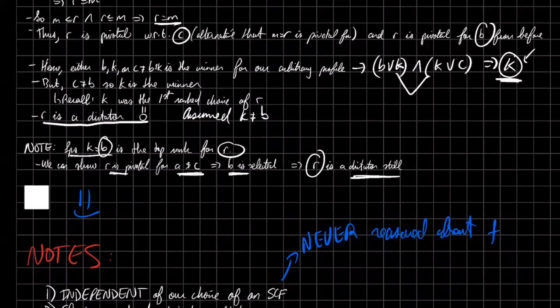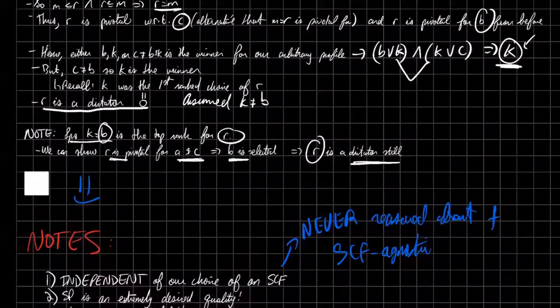We never actually reason about the social choice function itself. We never care how F aggregates these ballots. So this is pretty cool. It's SCF, social choice function agnostic. It doesn't mean anything in terms of the proof. It's just a nice, happy coincidence.